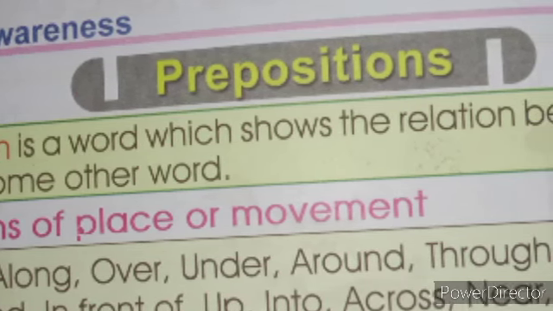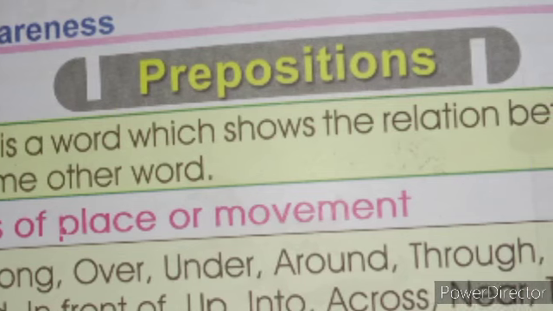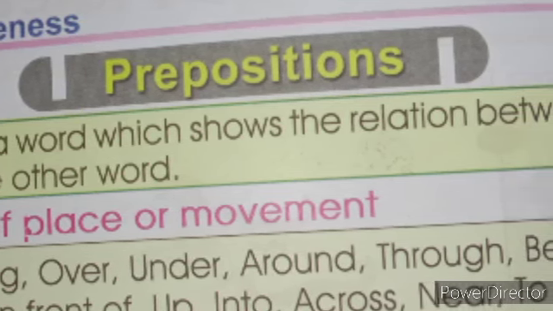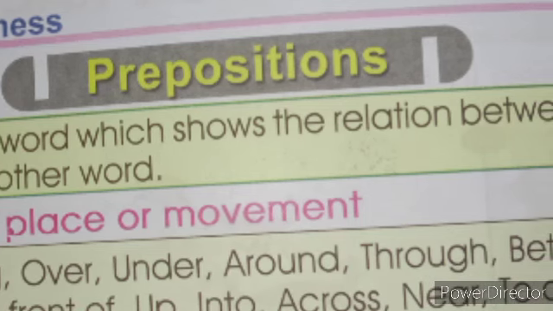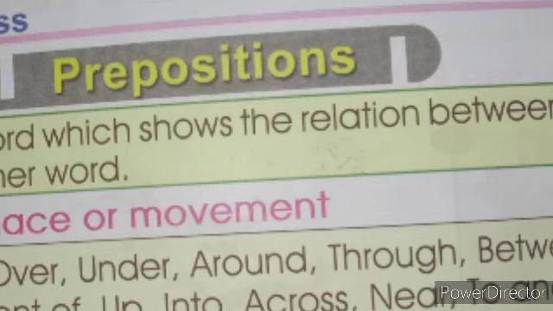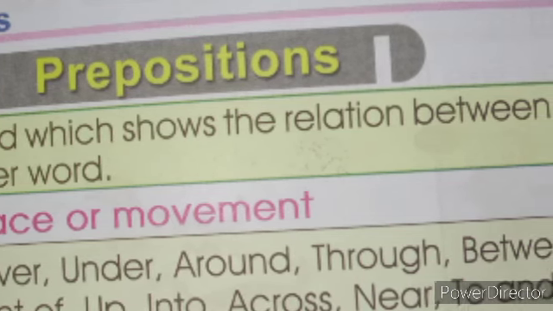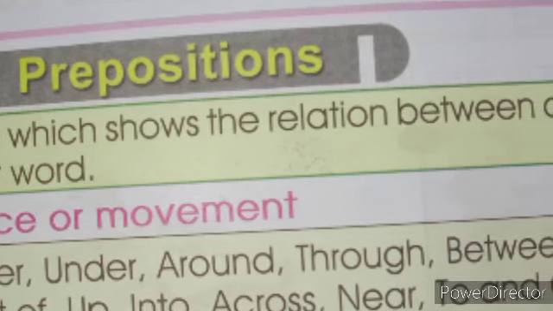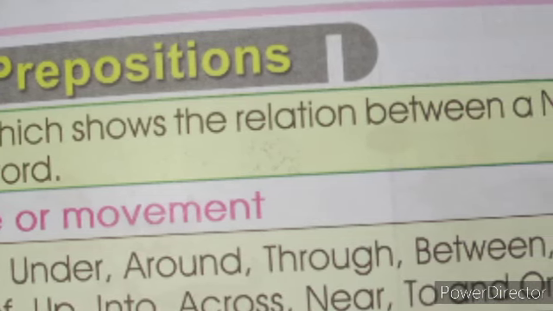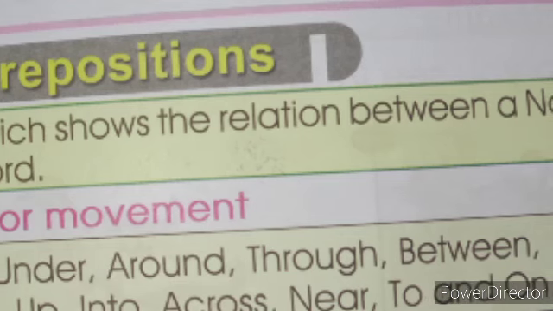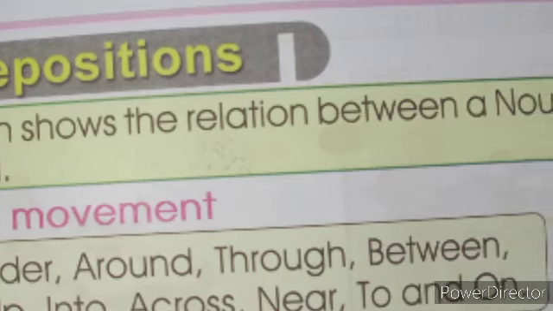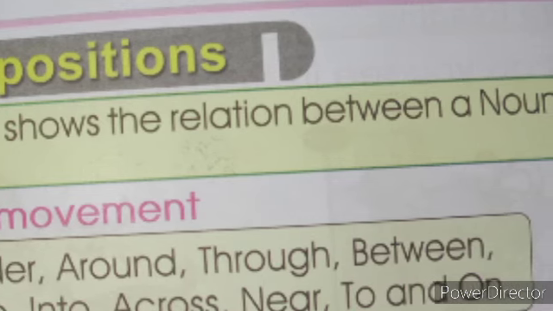And also we learned examples of prepositions: at, along, over, under, around, through, between, behind, in front of, up, into, across, near, to, and on. And also we have learned prepositions showing time or agent, for example in, with, from, of, for, since.